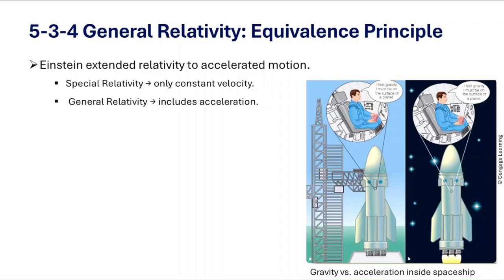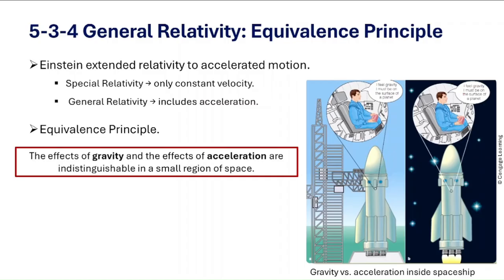So the first step was realizing that acceleration and gravity are deeply connected. Now here's where Einstein made a leap. Imagine you are standing in a sealed spaceship far away from Earth. So if the spaceship fires its rockets and accelerates upward at exactly 9.8 meters per second squared, you will feel pressed against the floor, just like you feel Earth's gravity pulling you down at 9.8 meters per second squared, just like we discussed before.